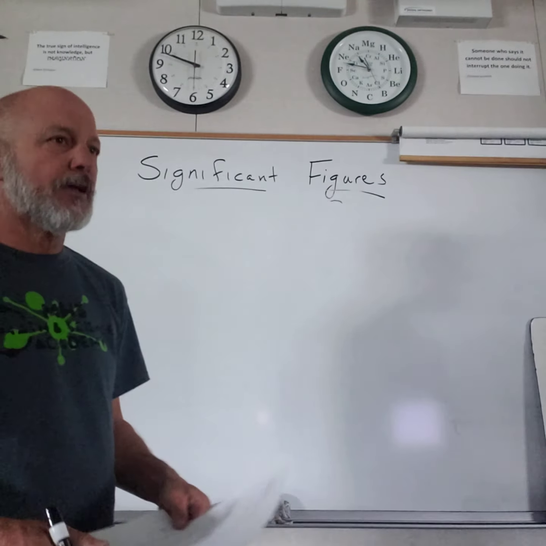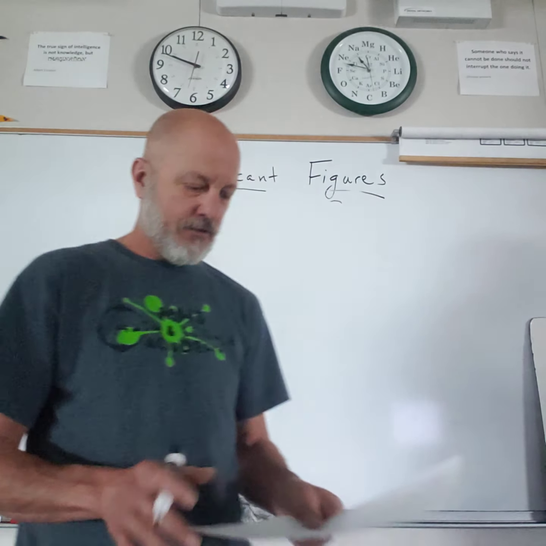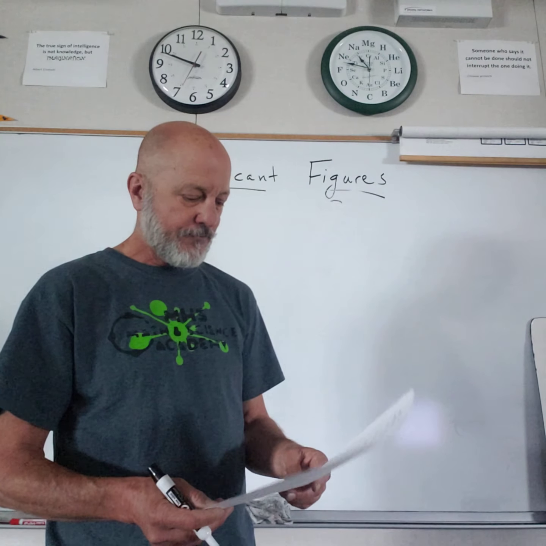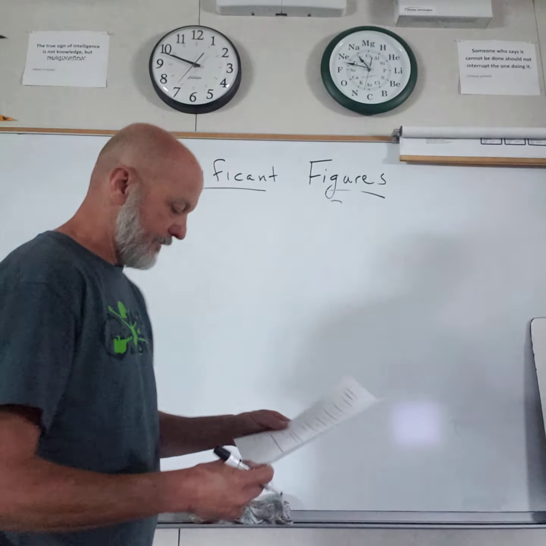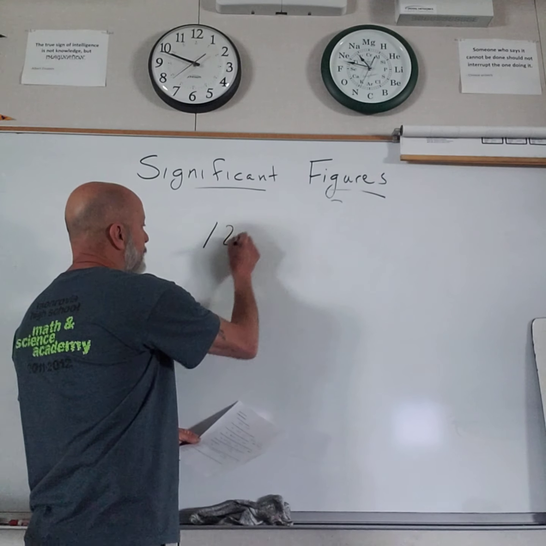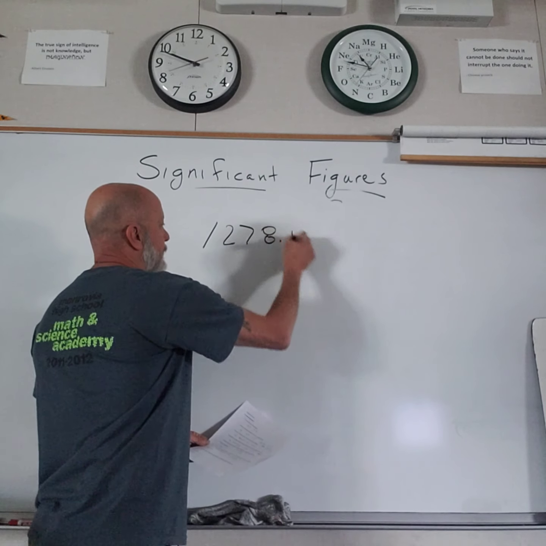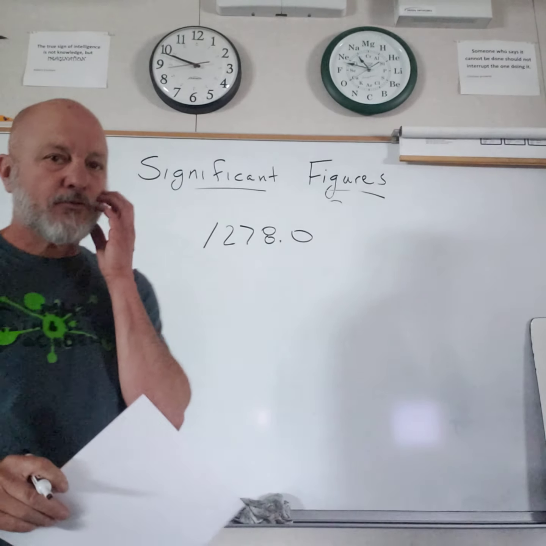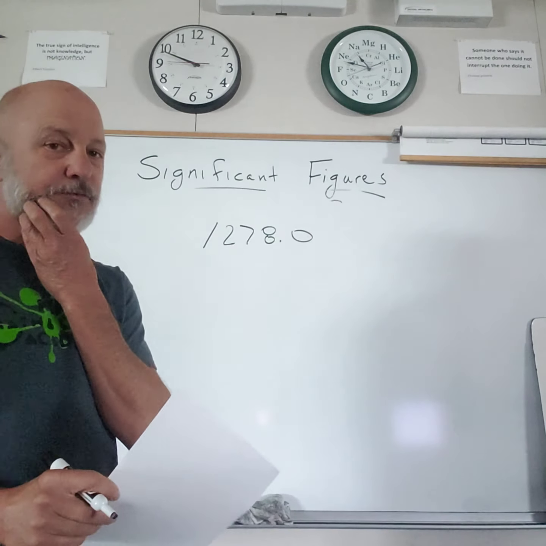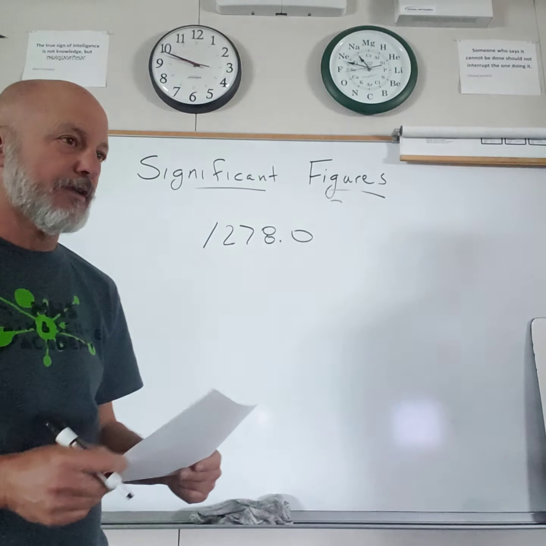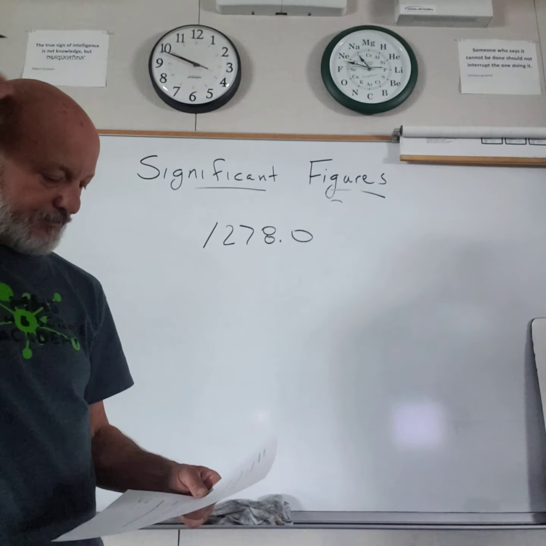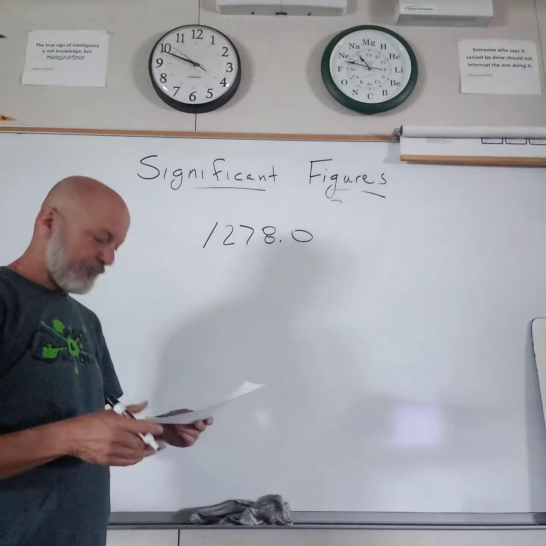What you should do is pause the video here and try on the Google Docs the first 5 answers where we're rounding. Like number 1 is 1278.0. I'm just going to run through the answers quickly to see if you got it. So pause the video, try the first 5, and then restart it, and we'll go through the answers. So I'm going to go through the answers now.